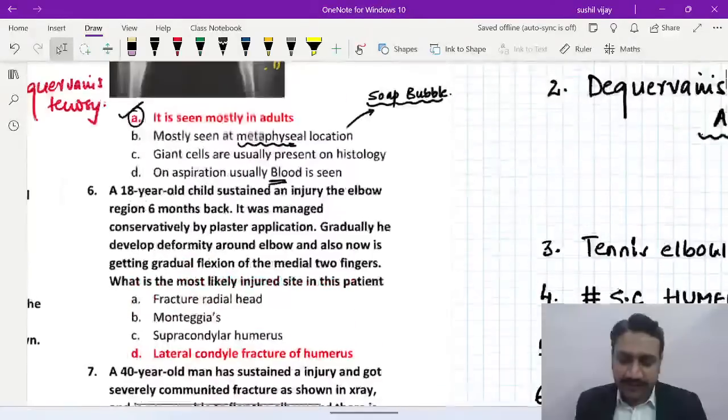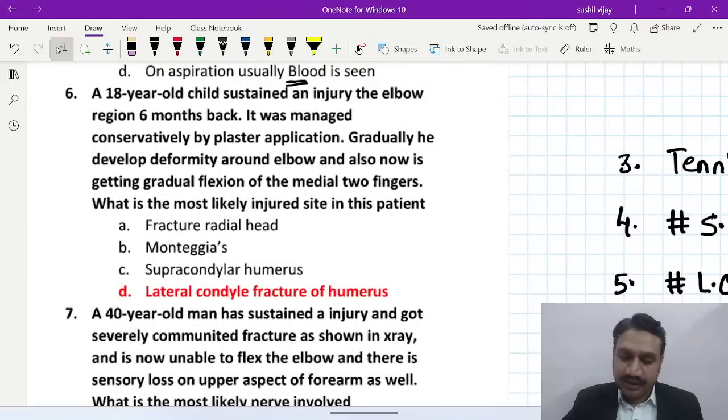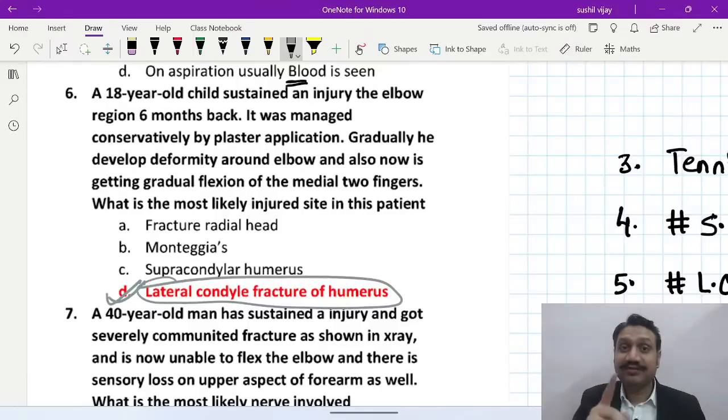All right, now number 6, a 18-year-old child sustained an injury to the elbow region around 6 months back, right? It was managed conservatively. 6 ka D. Okay, so 6D, it is already highlighted. No, don't be that smart. Okay, whatever you have marked, please tell me that only. Don't try to cheat, right? Don't try to cheat.